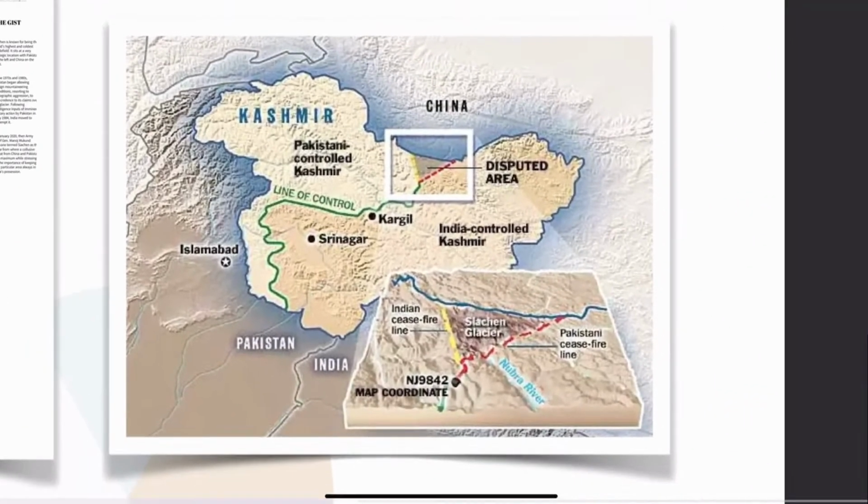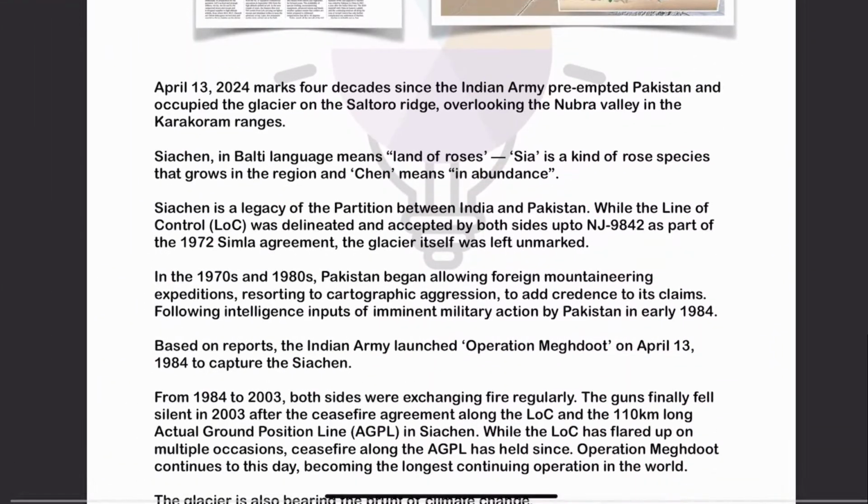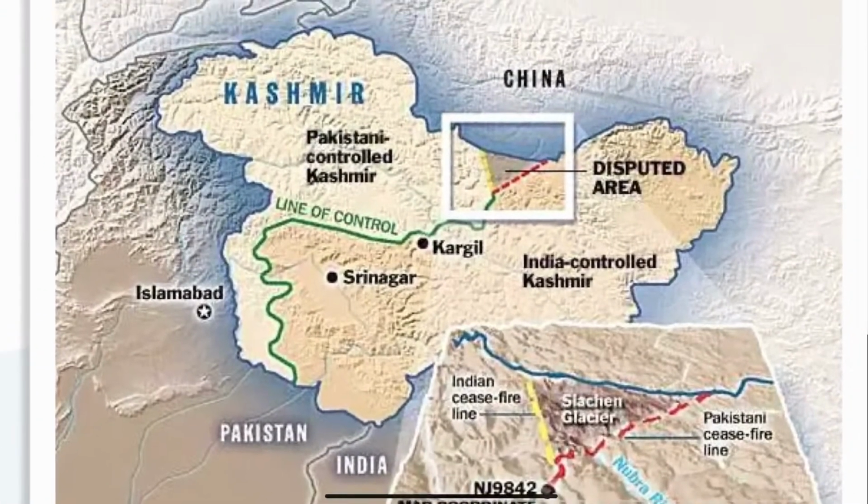This article talks about Operation Meghdoot. What happened recently: April 13, 2024 marked the 40-year anniversary of Operation Meghdoot. Here, just a few things you need to understand first. Here we have the Siachen Glacier. Towards the west, there is Pakistan-occupied Kashmir, which is the territory of India but illegally captured by Pakistan.